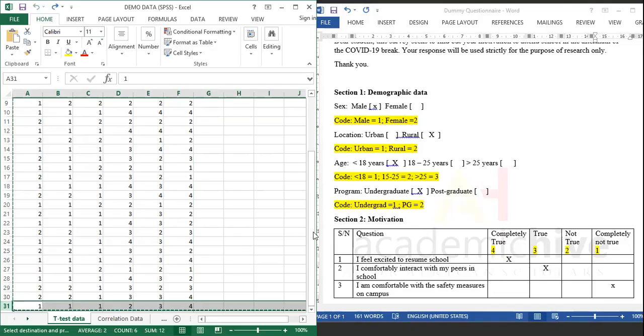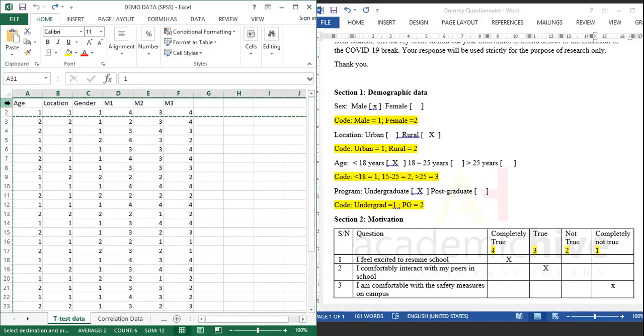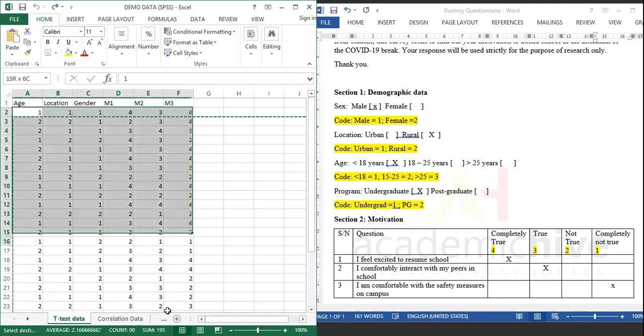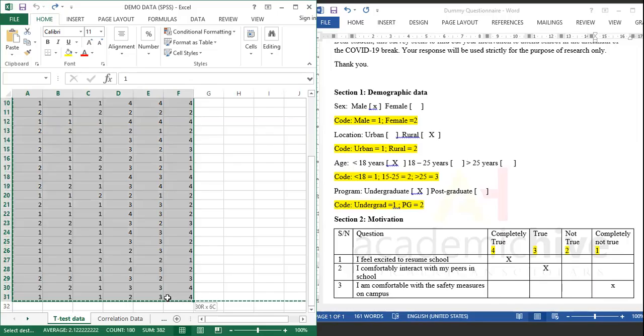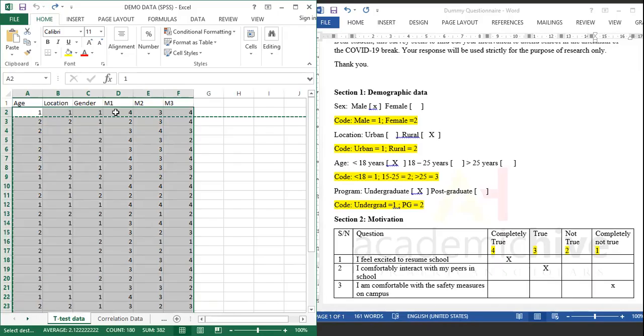But remember that the first row here is the variables. So we don't want to count these as observations. These are the variables. So which means that we have 30 responses here. If we even right click this, it's 30 rows. Yeah. So we have 30 responses.